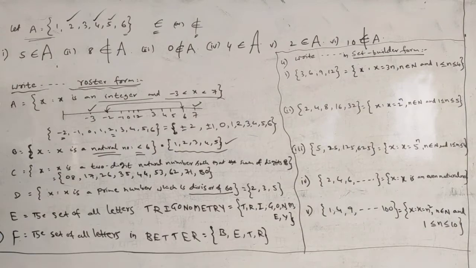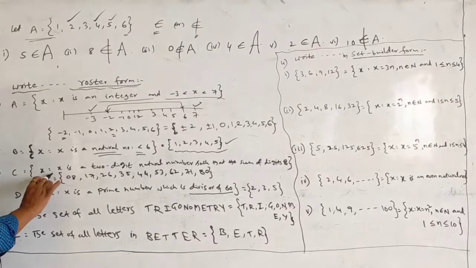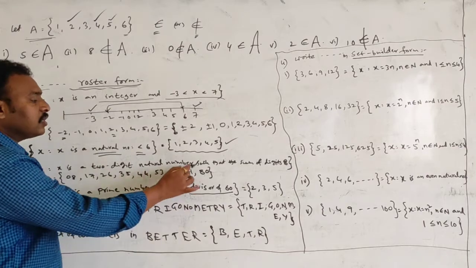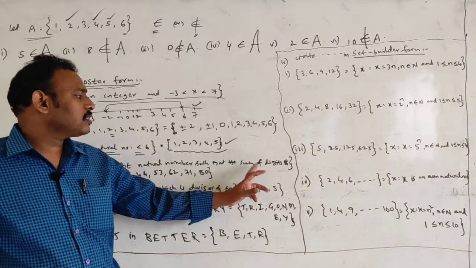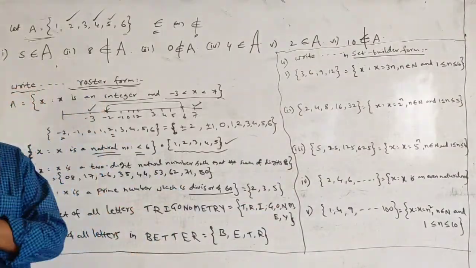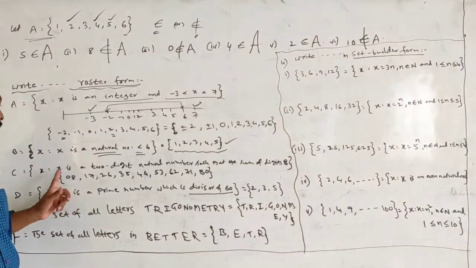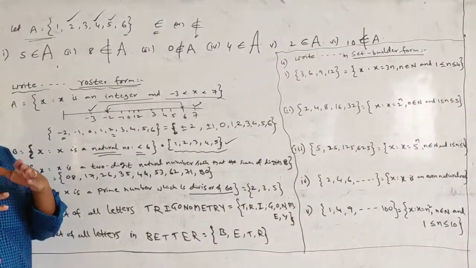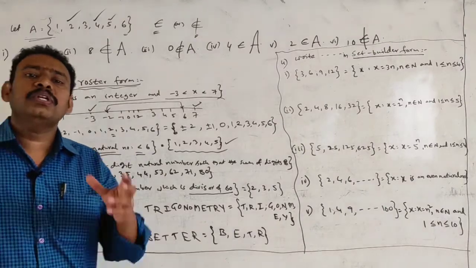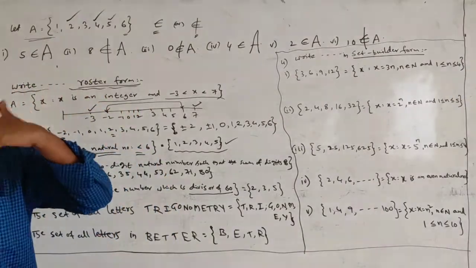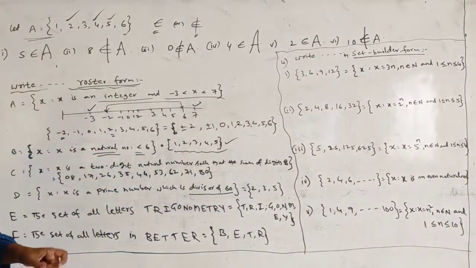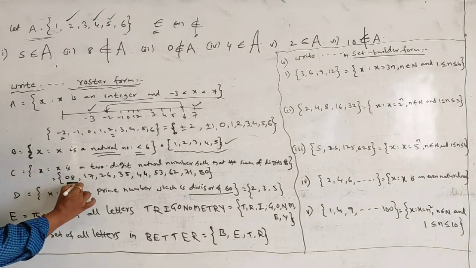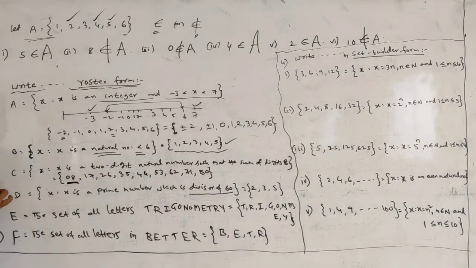Next, coming to the next problem. x is such that x is a 2-digit natural number, friends, such that the sum of digits is 8. It is a 2-digit natural number. Natural numbers begin from 1 onwards. That 2-digit natural number whose sum of digits is 8, it should be 8. For example, 0, 8 if we take, friends, 0 plus 8 is 8. The 2 digits if you add you will get 8.